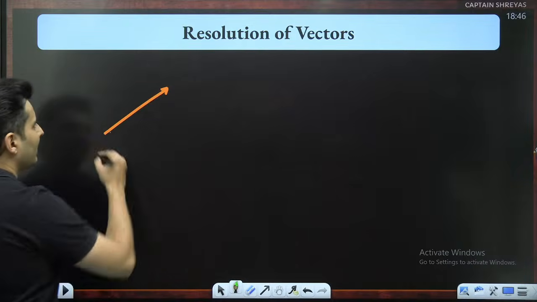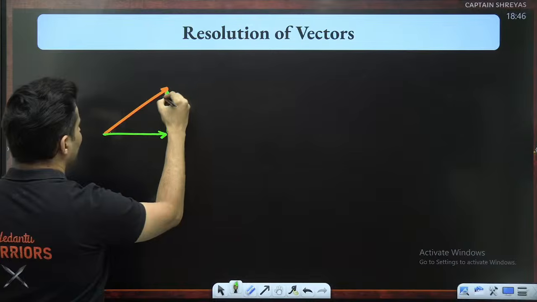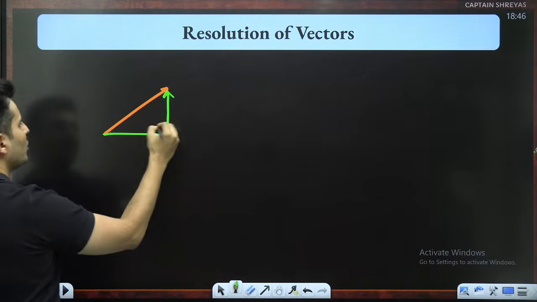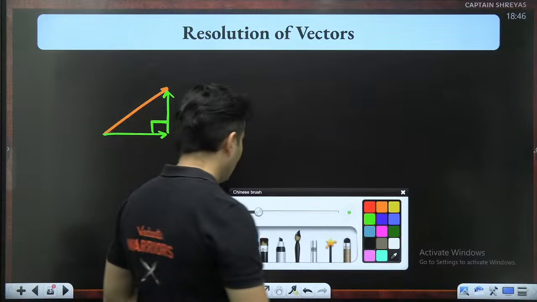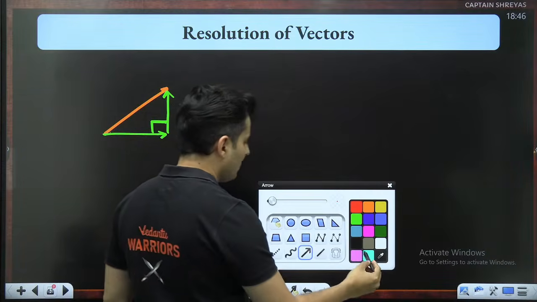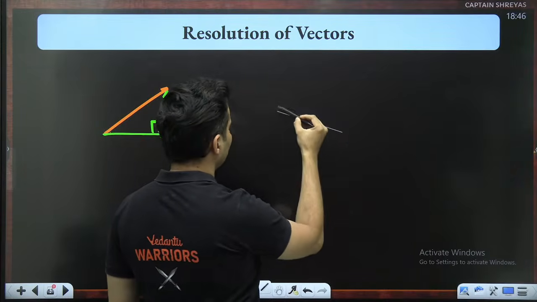So, for example, there is a vector like this. I split it into a part this way and this way. That's it. It has two components which are perpendicular to each other. Not just that, I can make it even crazier. But for that, I need to draw a cube.